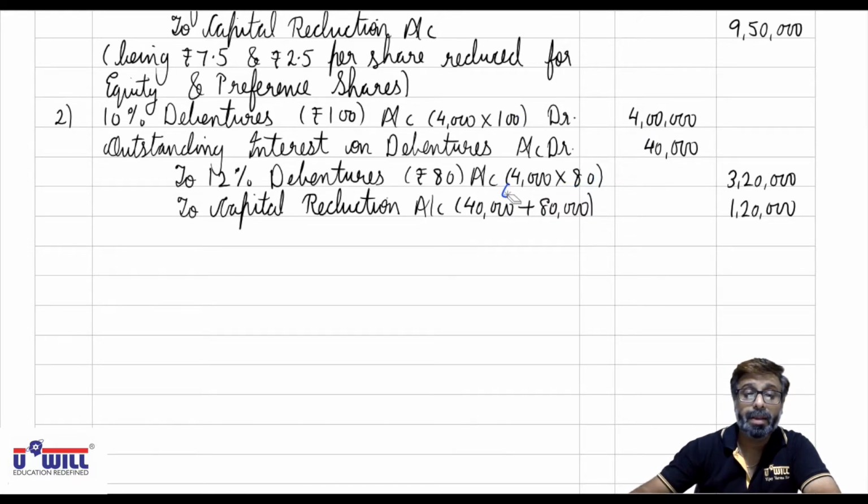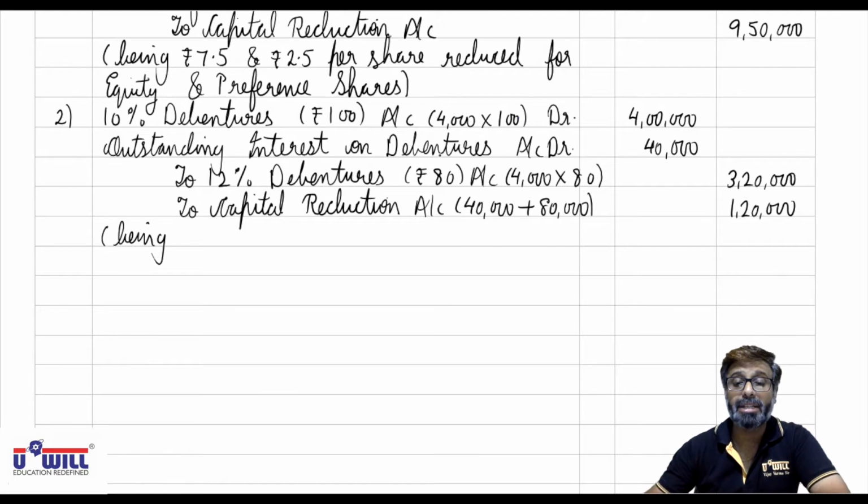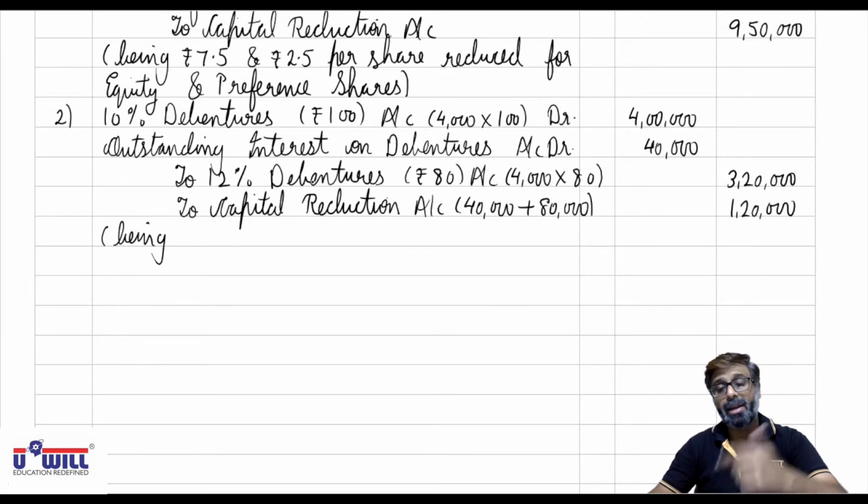Being we have passed a combined entry. You can pass two separate entries also. You can pass the entry 10% debentures, 100 account debit, 12% debentures, 80 to capital reduction with the amount of 80,000 they sacrifice, and outstanding interest to capital reduction 40,000.